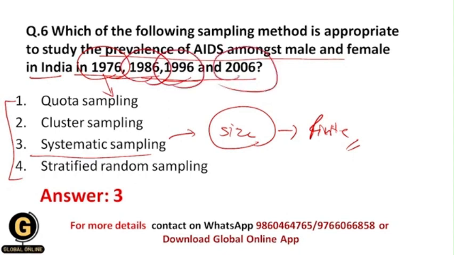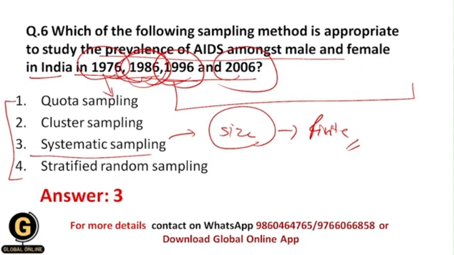So what will the researcher do now? The researcher will make a group of people and categorize all the target population into different intervals. He will first make the intervals of year 1976, then the intervals of year 1986, of 1996 and of 2006.